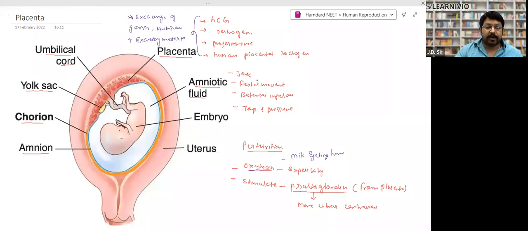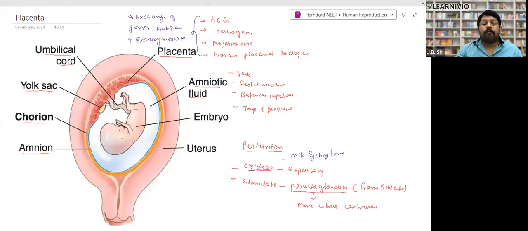Amniotic fluid prevents jerks, helps in fetus movement, prevents bacterial infection, and maintains the temperature and pressure. That is the function of amniotic fluid. Parturition means the birth of the child, right? When birth of the child takes place, what is responsible for it? I have told you that the middle layer of the uterus is made up of what? Involuntary muscles. What kind of involuntary muscle? Smooth muscles, right? So endometrium, myometrium, right? The myometrium is made up of these smooth muscles, right?